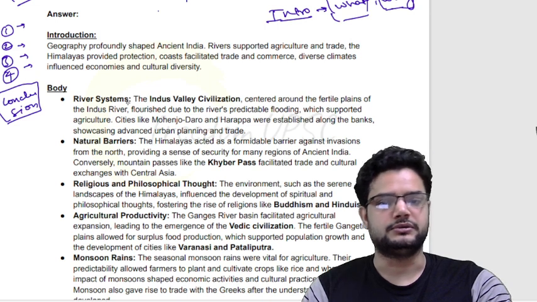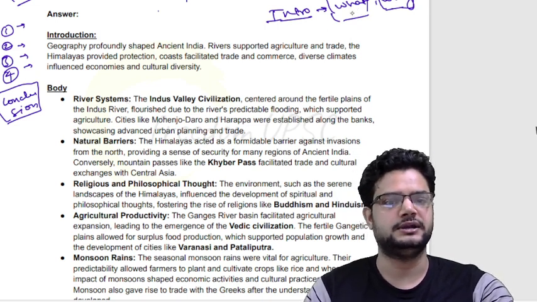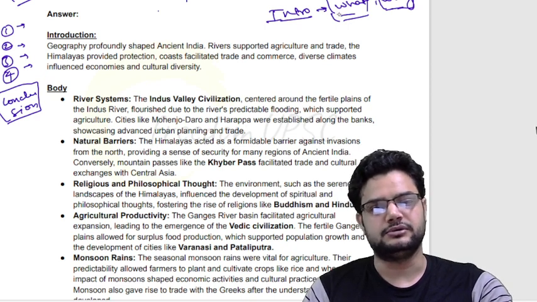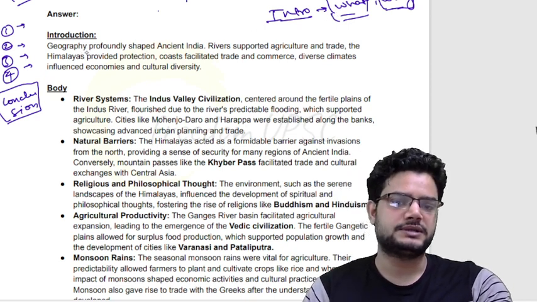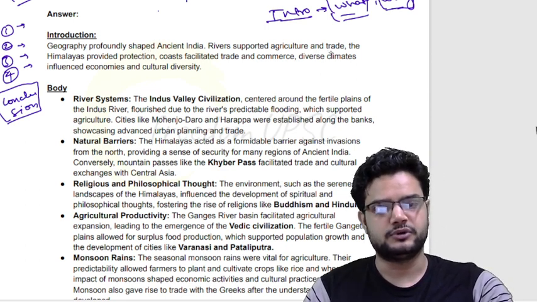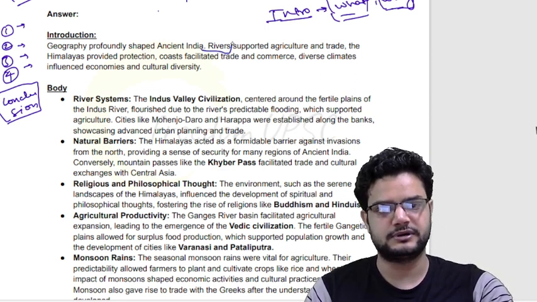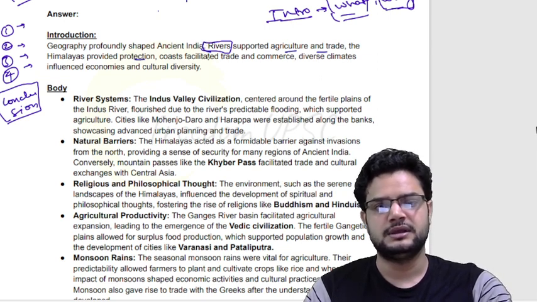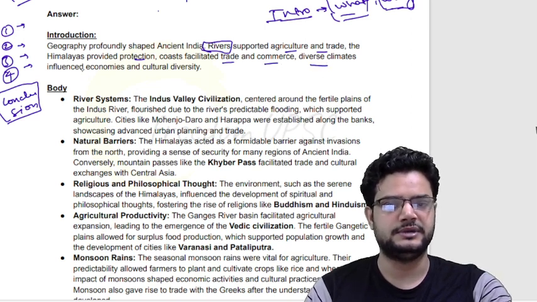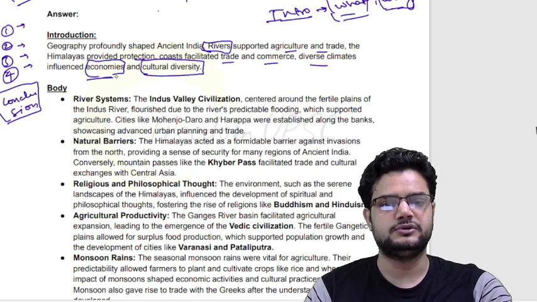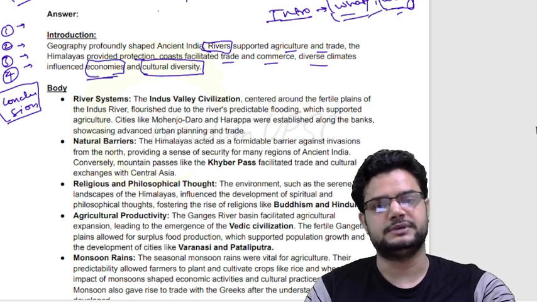Now coming to the introduction. As I have mentioned, you have to write the what and why aspects of the question in brief. You can write: geography profoundly shaped ancient India. Rivers supported agriculture and trade. The Himalayas provided protection. The coast facilitated trade and commerce. And diverse climate influenced economies and cultural diversity. So in brief, you are outlining the what and why aspects of the question.